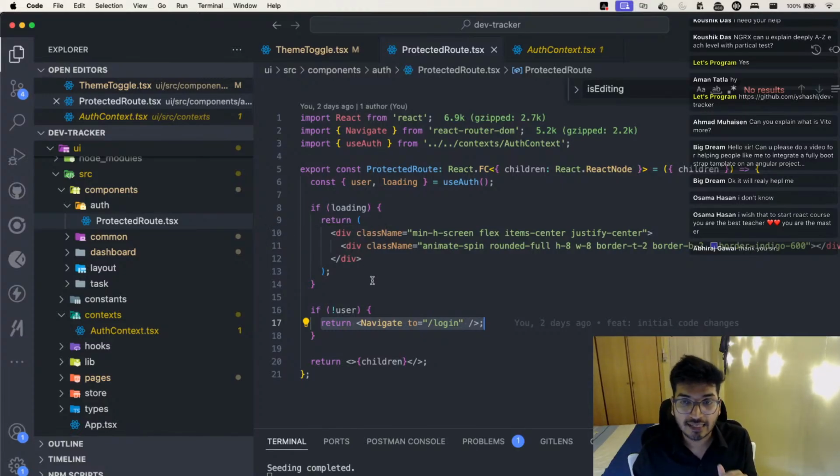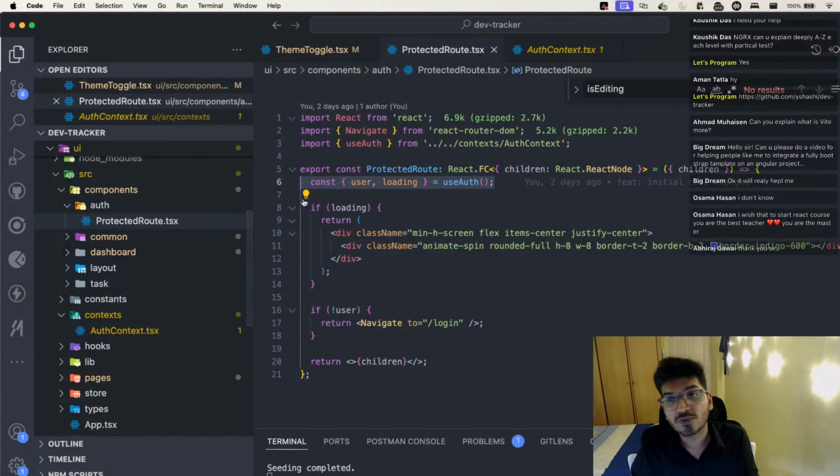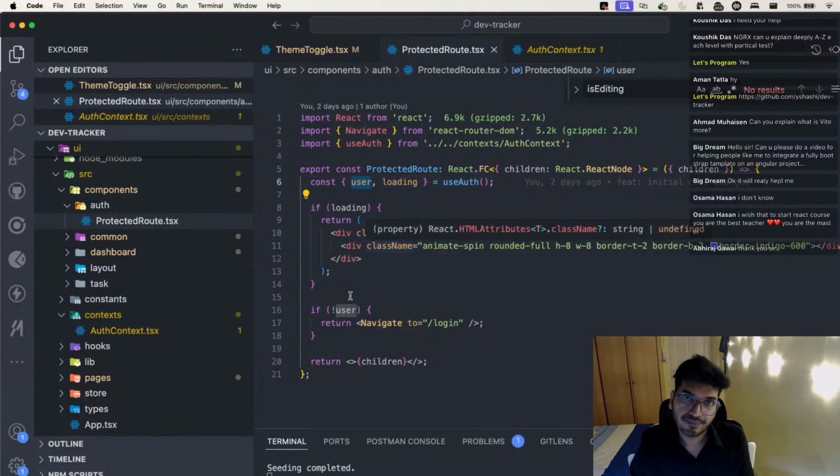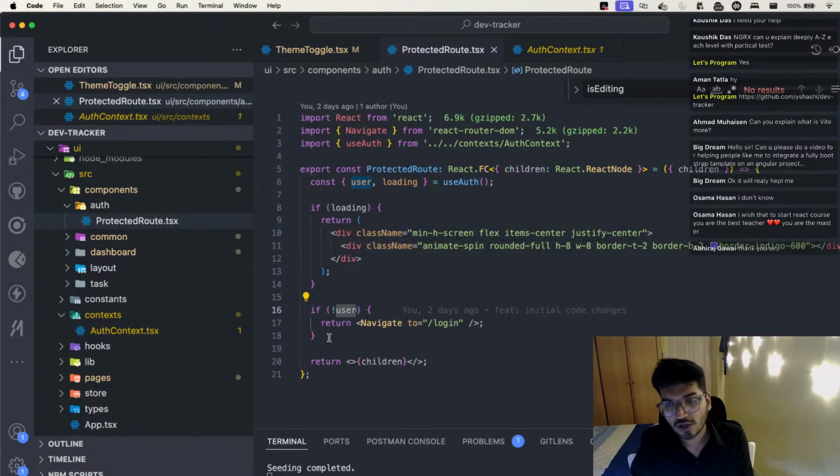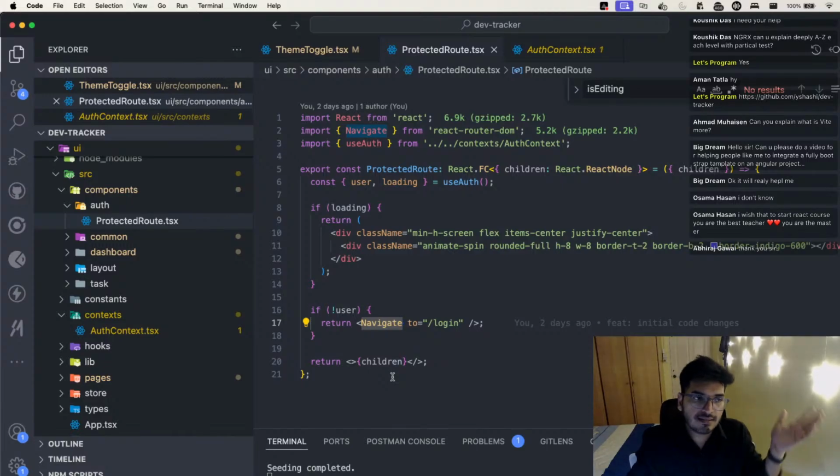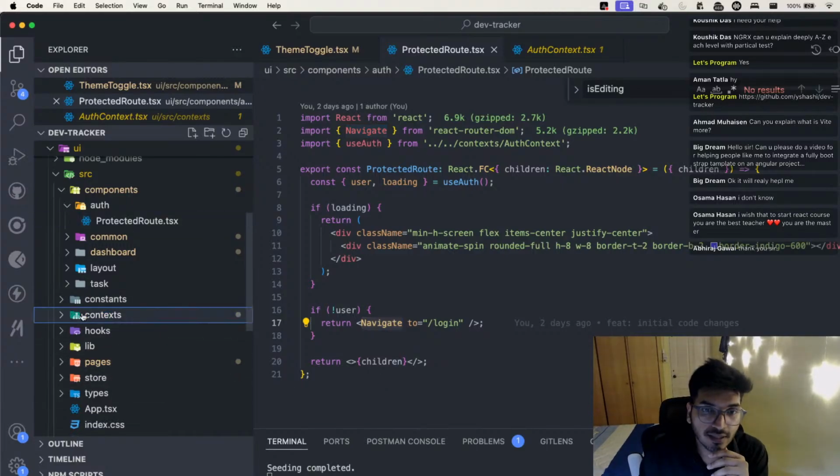But here you are not doing that. Here in React, we actually make use of this context to fill the context with the user. If the user is there, which means you are logged in. If the user is not there, which means you are not logged in, and they will return you back to the login page. And that's how simple it is, to be honest.